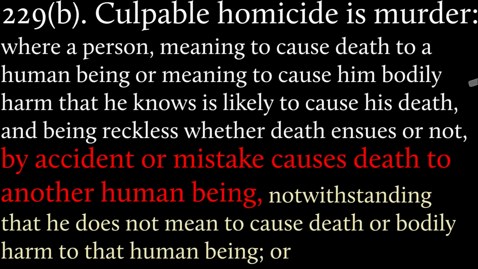The second subsection, B, is basically the exact same as A, except by accident or mistake, you caused the death to a person you didn't mean to. So it's exactly the same. Either you meant to do it and you did it, or you meant to cause the person bodily harm and you were reckless about whether he died or not, and you knew that it was likely the person was going to die, but by accident or mistake, you got the wrong person. That's still murder.